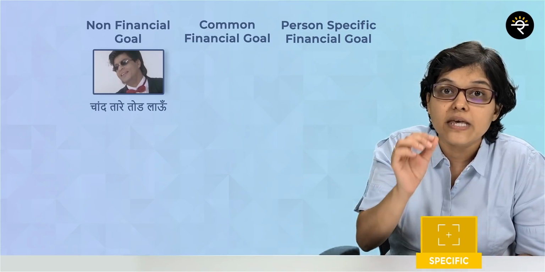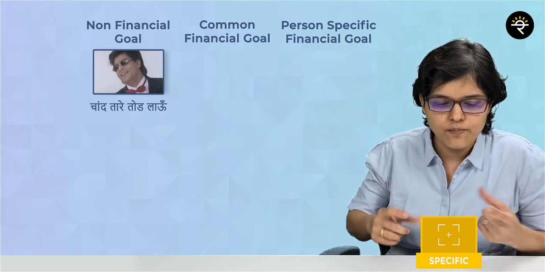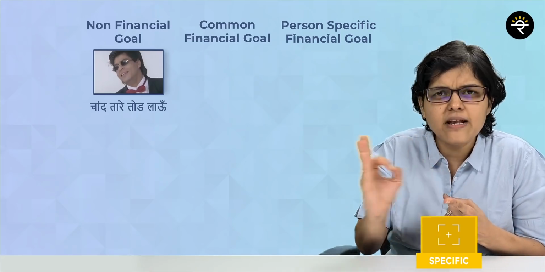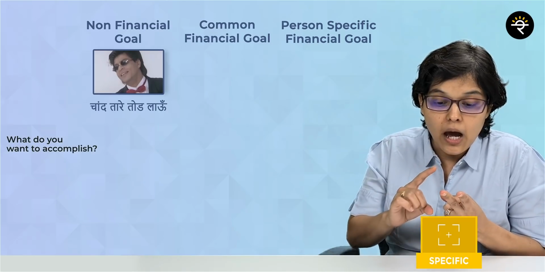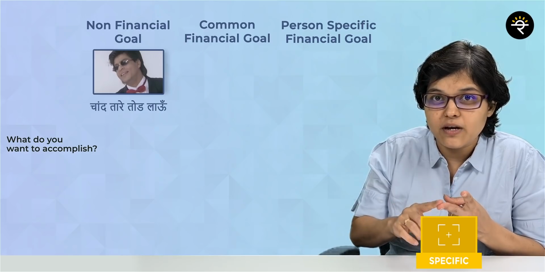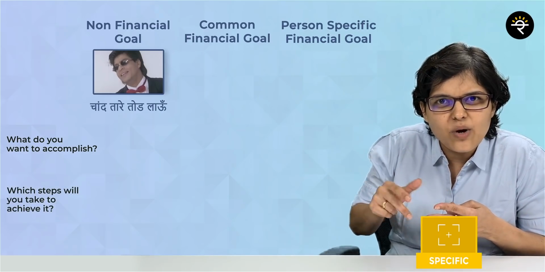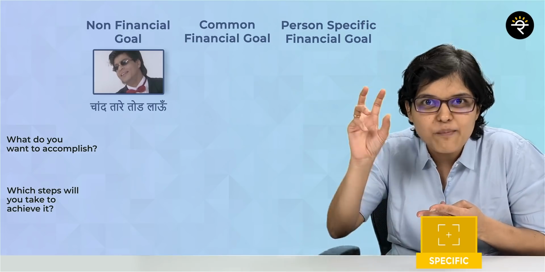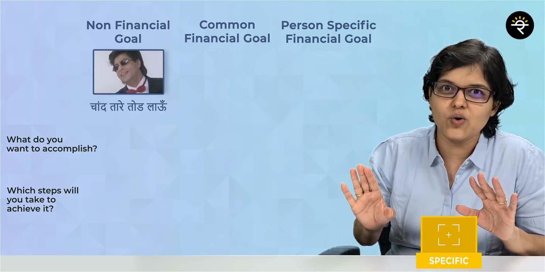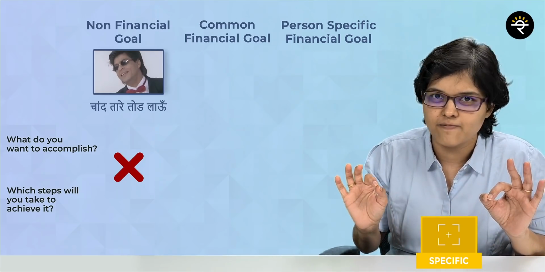Is it specific? Yes. Why? Number one, let's understand what I mean by a specific goal. Number one, you have to very clearly mention what you want. So, do you know what you want, Chand tare? Yes. But the second point which comes here is which steps will you take to accomplish that? Now, does Shah Rukh Khan tell what steps he will take to accomplish Chand tare? No. So now the conclusion is that the first one is not a specific goal, right?